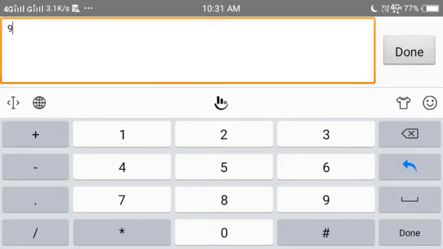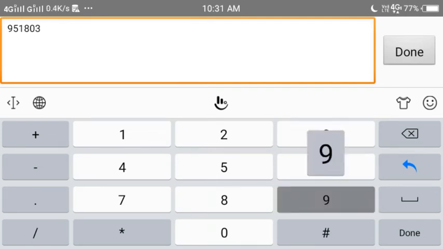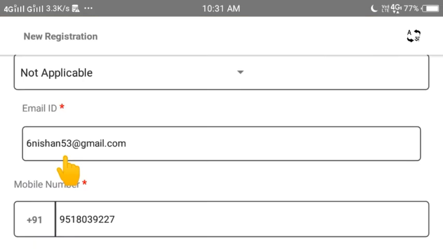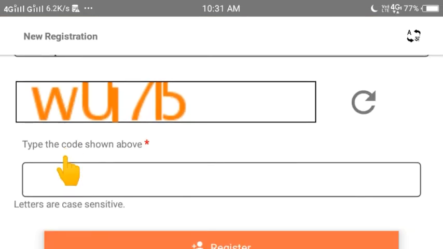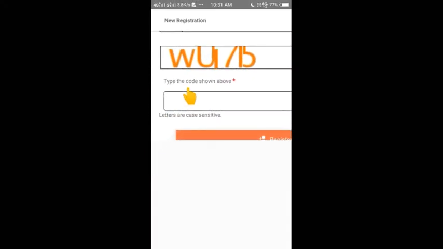And mobile number, valid. And after that, here we can check what it is.